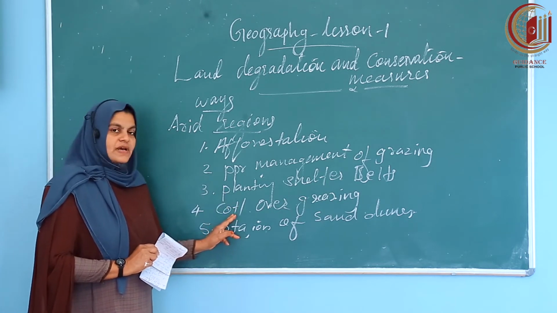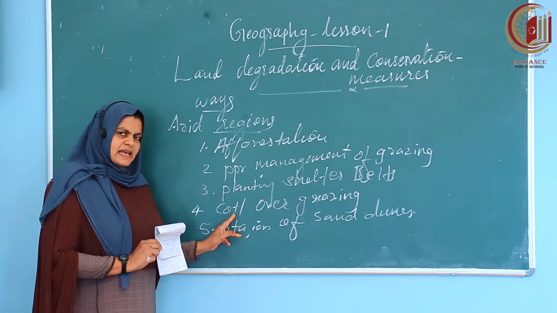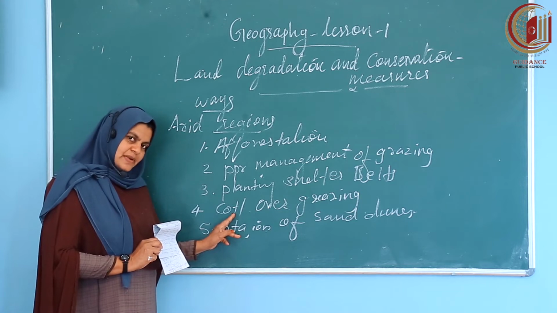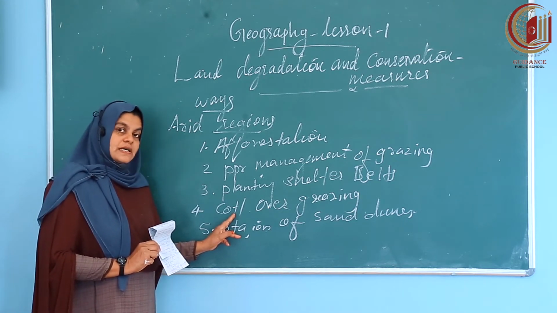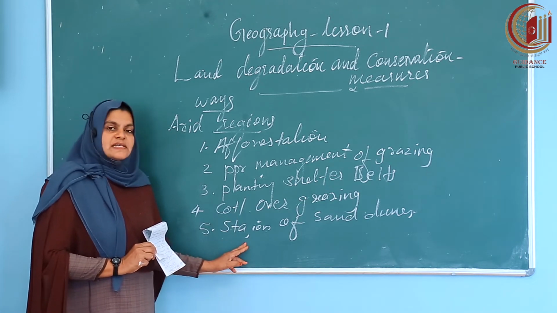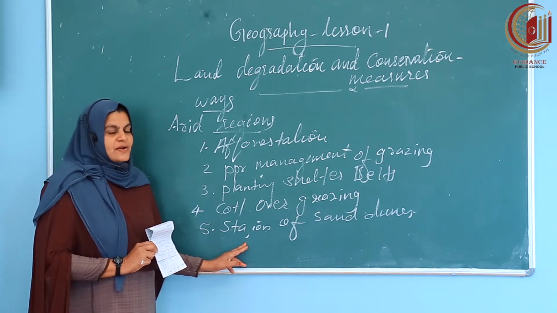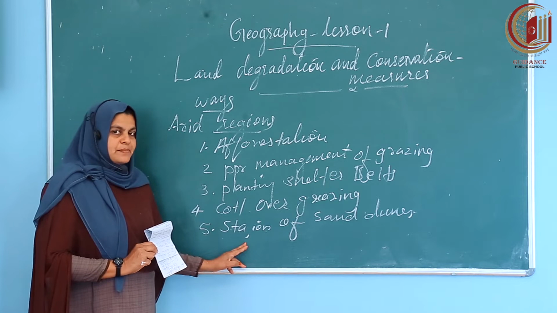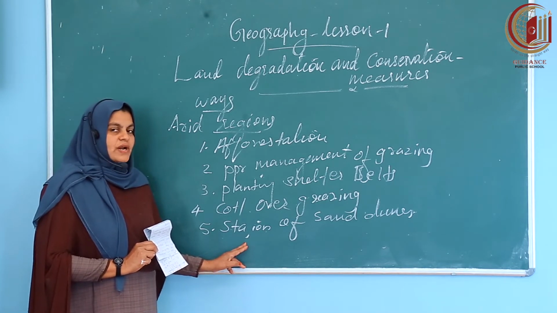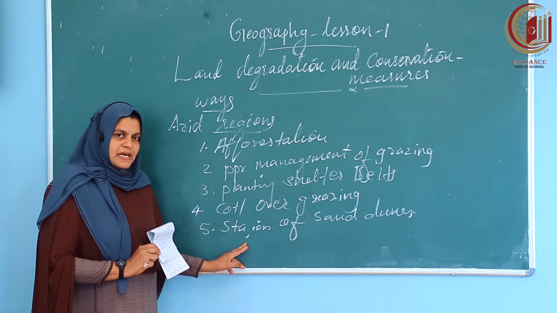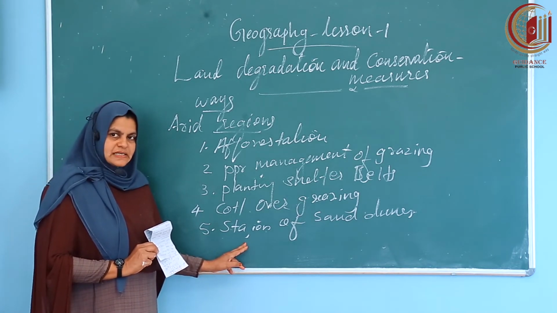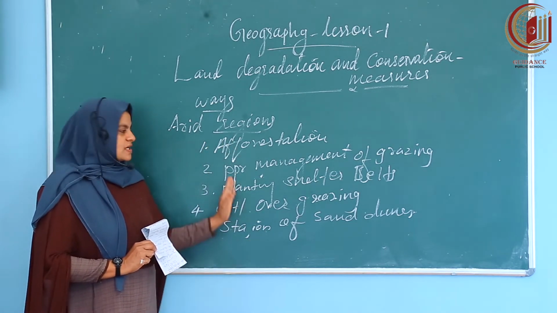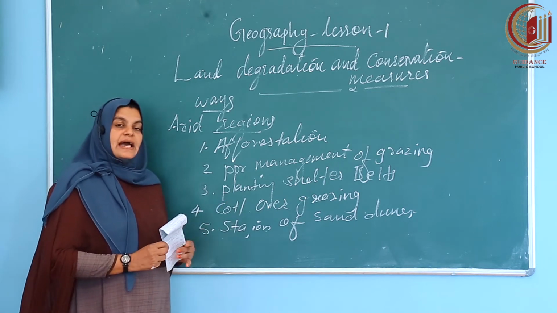Next, control of overgrazing. Grazing we have to control. We know that we have to feed our large cattle family, but to some extent we have to control it. Next one, stabilization of sand dunes. In arid regions, we can see sandy areas. So we have to stabilize the sand dunes, the heaps of sand, and keep them in their own place. So these are the main steps to control land degradation in arid regions.